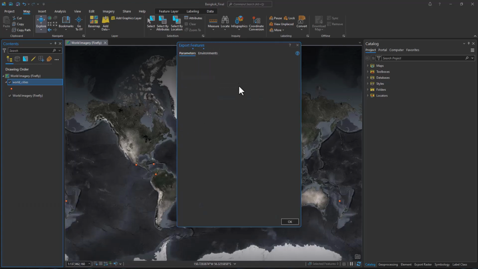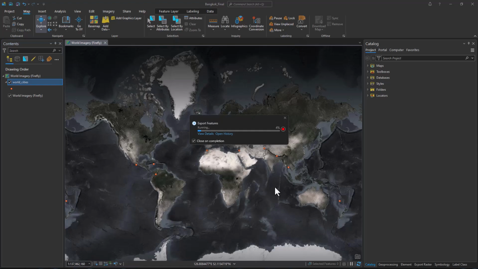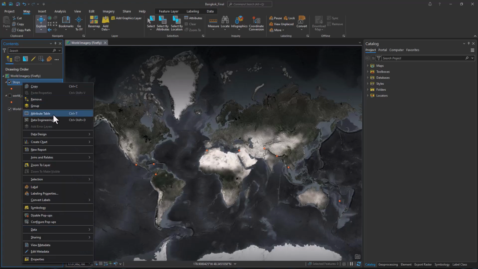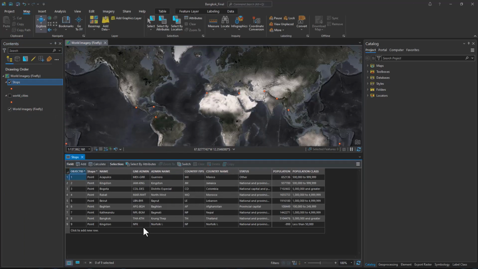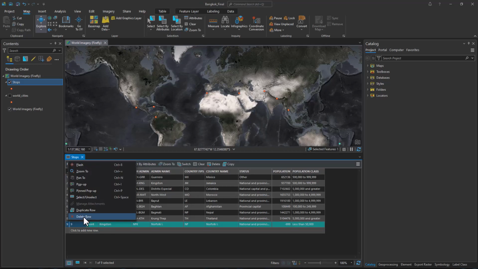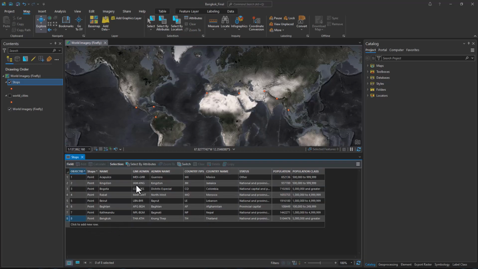So let's export this data to a feature class that we can call our own, called stops. And there it is. We can turn off our world cities. Sure enough, there's our Kingston in Norfolk Island, South Pacific, which I'm guessing is a beautiful place, but not one of our stops today.